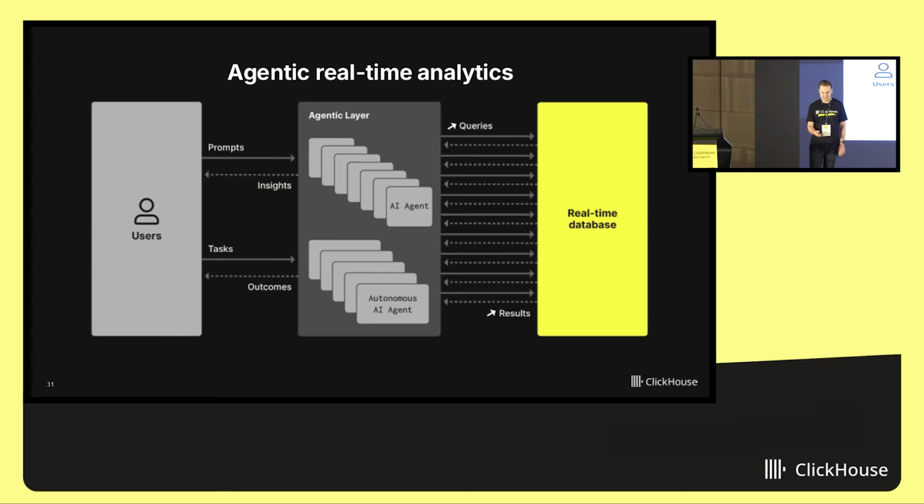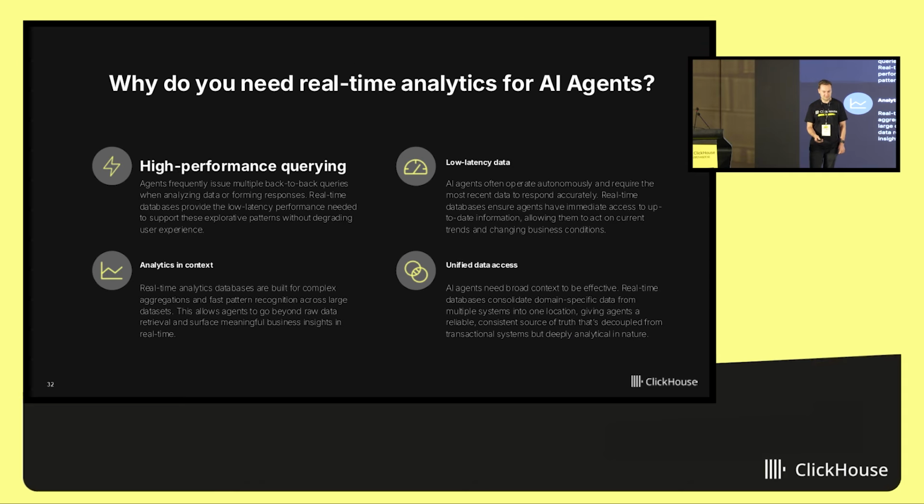And when I ask questions, I don't want to wait. I don't want to be distracted. So the database must be fast. And ClickHouse is exactly this kind of database, with high performance querying, with low latency data, with support for a lot of external data sources, integrations. So I can confidently say that ClickHouse is the best database for agentic analytics.